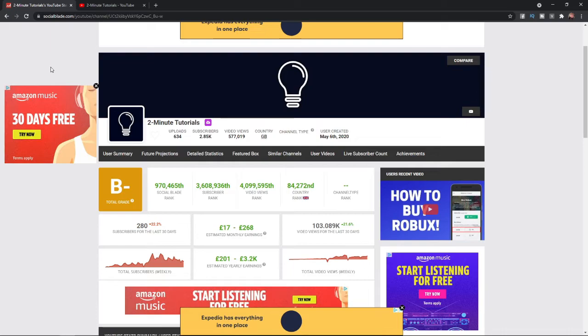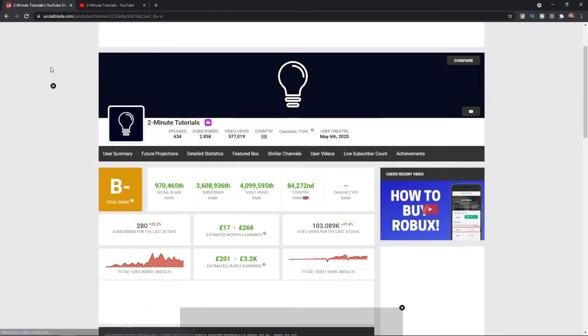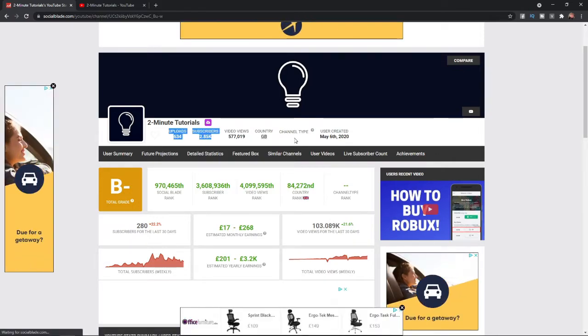And as you can see, Social Blade is sort of a data tracking site, and it will track a lot of data from your YouTube channel. So for example, how many uploads you have, how many subscribers, video views, etc.